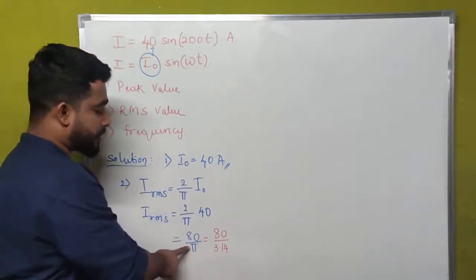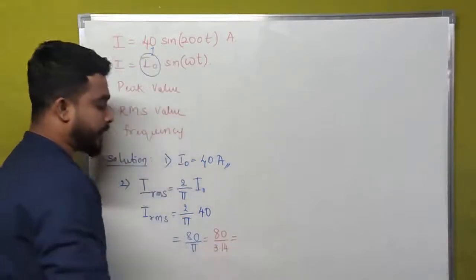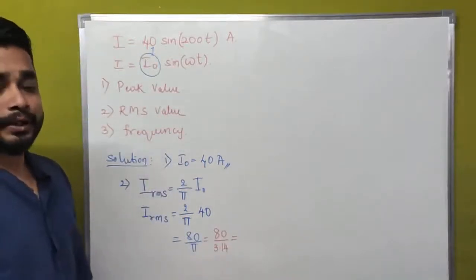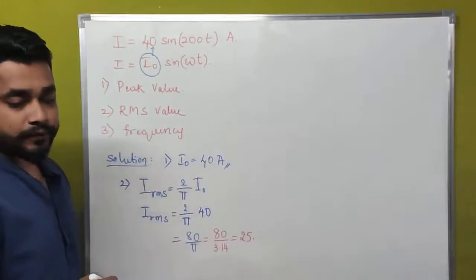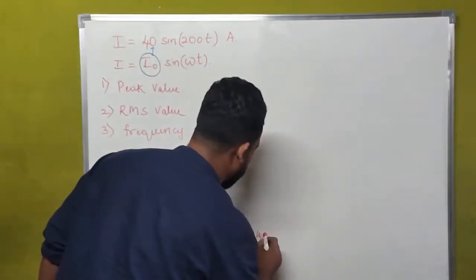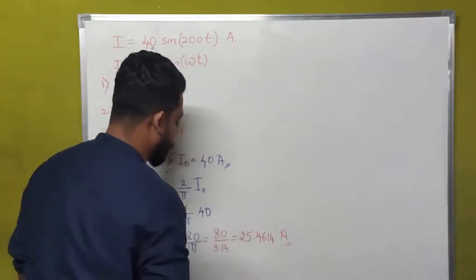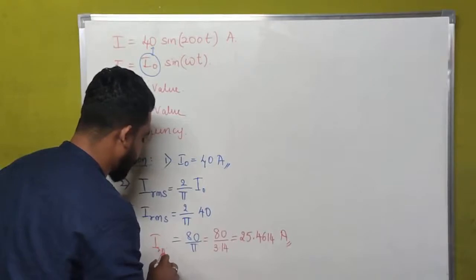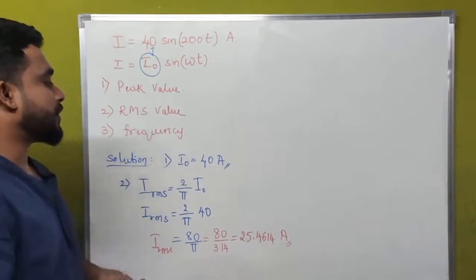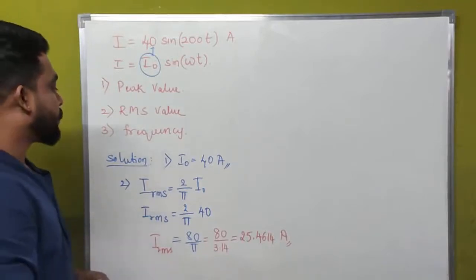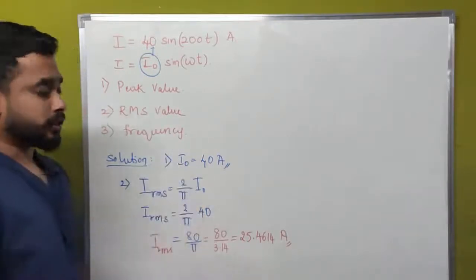Once we simplify this, we get 25.4616 ampere. That is the RMS value of current. We have solved the first and second questions using these steps.